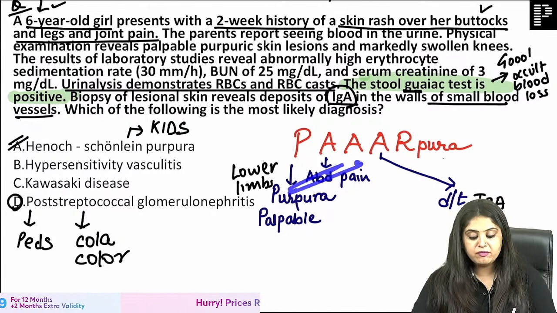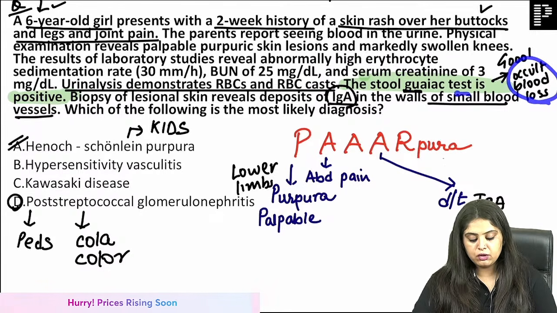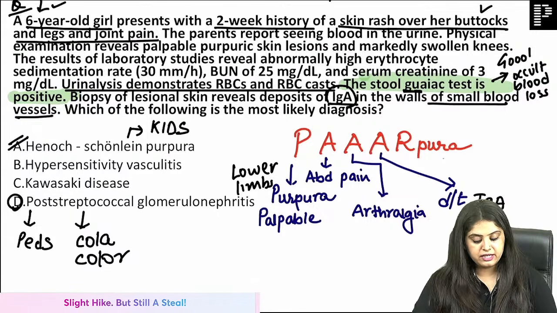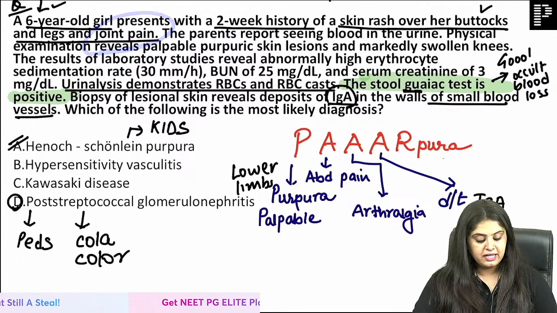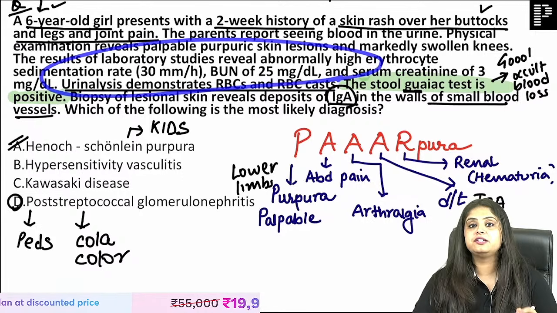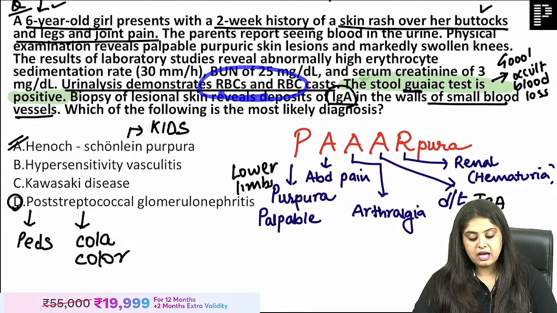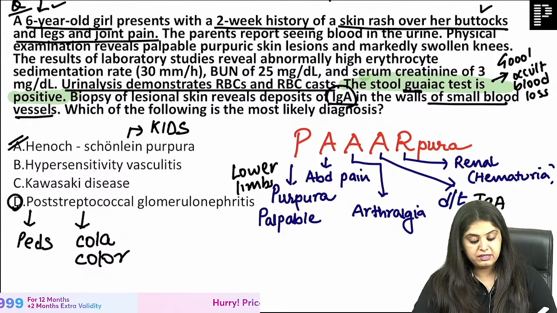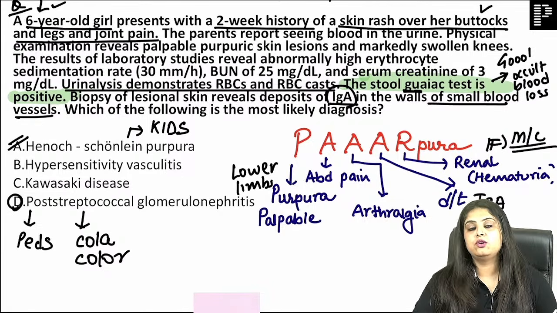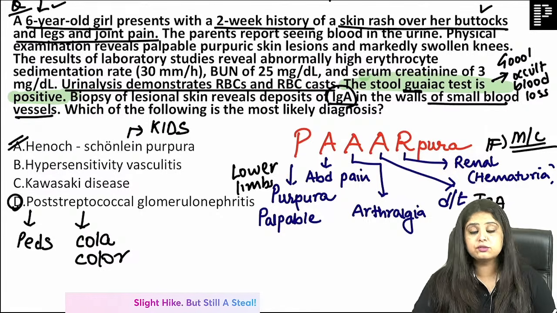So abdominal involvement is definitely there, because occult blood loss has come out to be positive in this person. Apart from that, A for arthralgia. Yes, this kid also had joint pains. And lastly, there is R for renal involvement, which again there is such a nice renal history mentioned over here with RBC, hematuria, and in fact please note renal is the most common involvement that you see in the entire Henoch-Schönlein purpura. This is so classical.